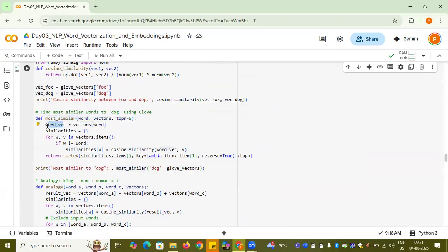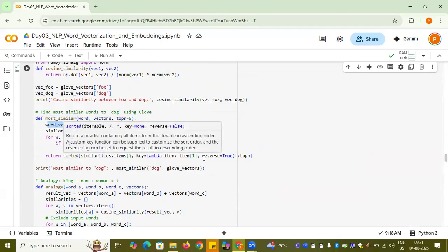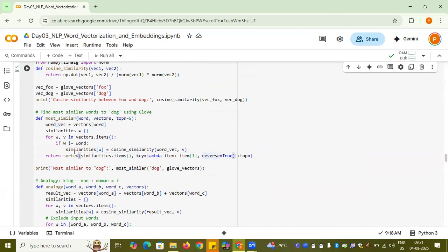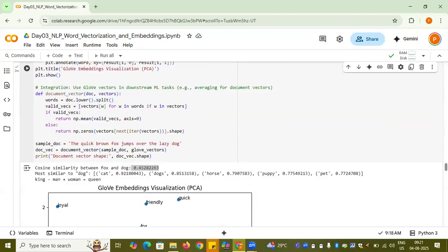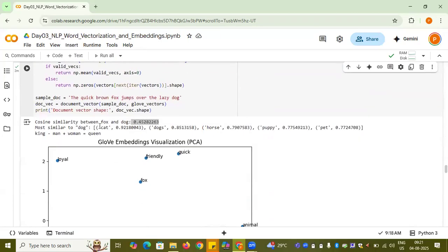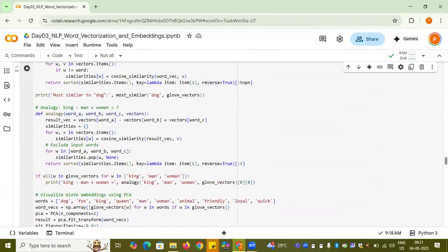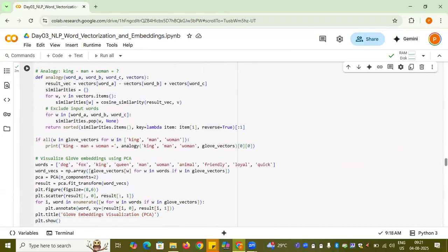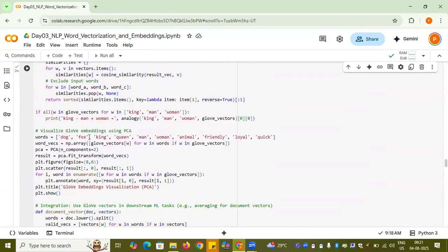I am obtaining it to be the word vec, and then correspondingly this is actually giving me the most similar thing, and also their corresponding embedding. So if you go below, most similar to dog is cat, dogs, and all those things. This is how it's coming. Now again, this is similar. I'll be providing the link so you can go through how to visualize it using the PCA.